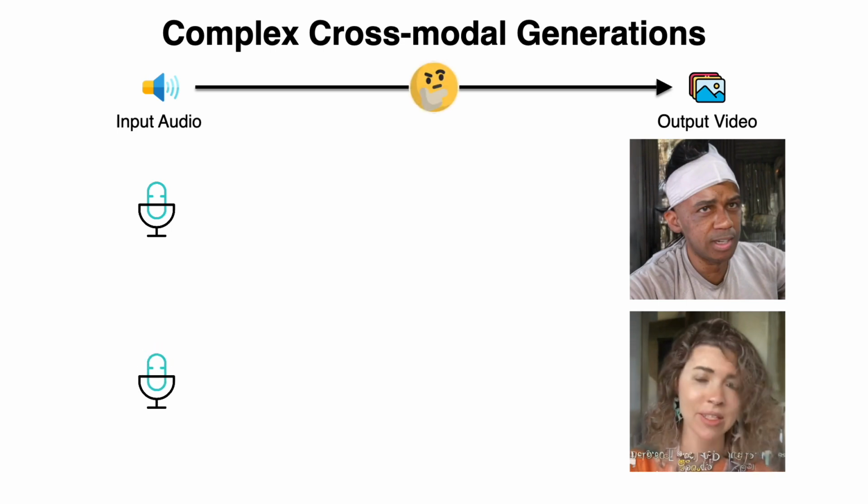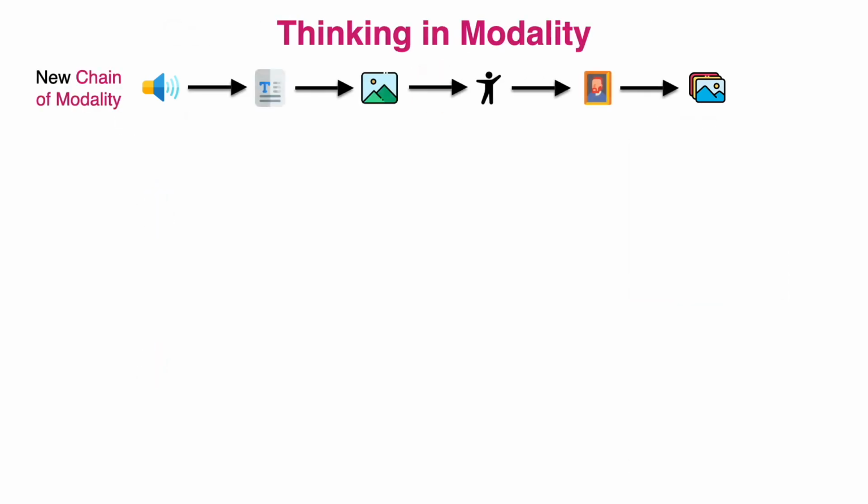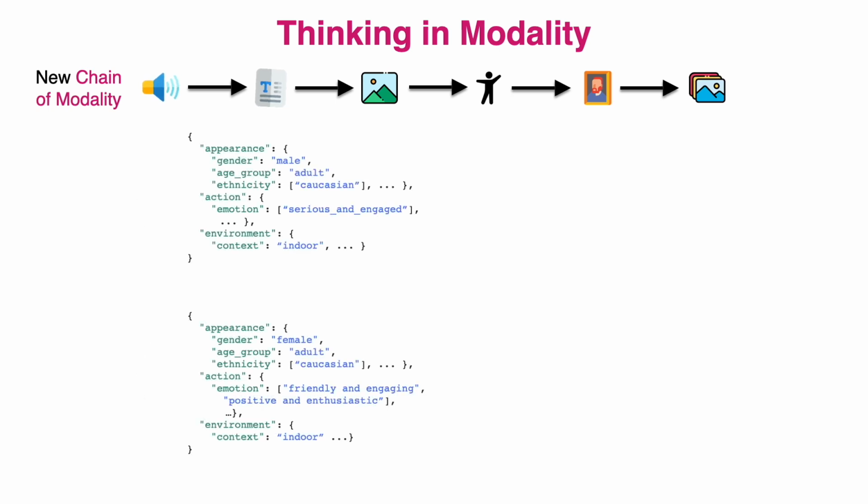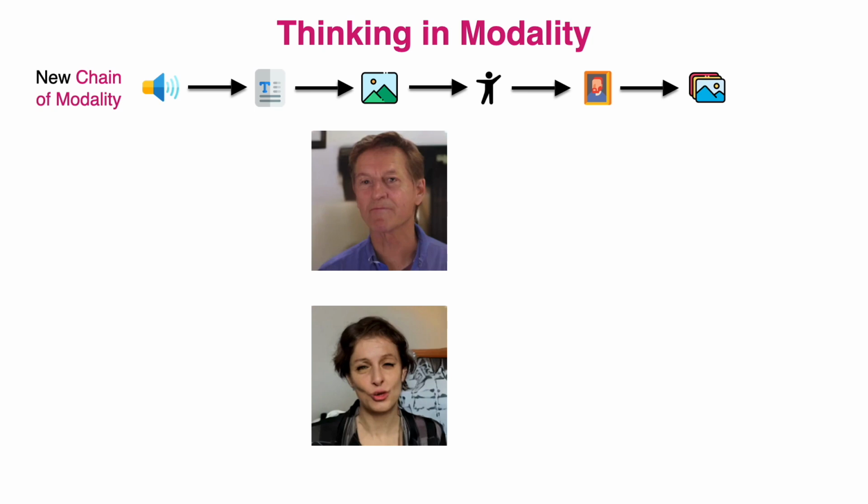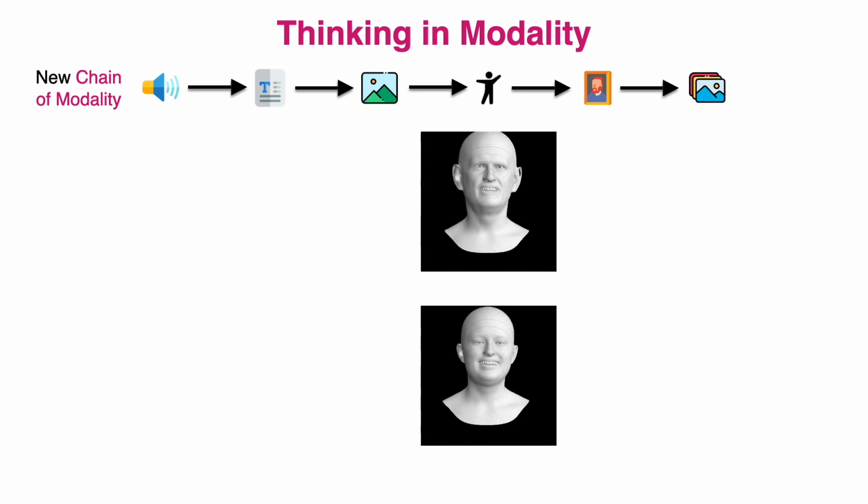This motivates an inference time strategy that benefits directly from our unified model. We call this strategy thinking in modality. The model reasons through a new chain of modalities. It can first go from speech to description, then use the description to generate an image, then use all previous modalities to generate animation, semantic video,